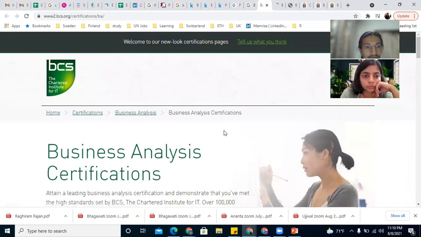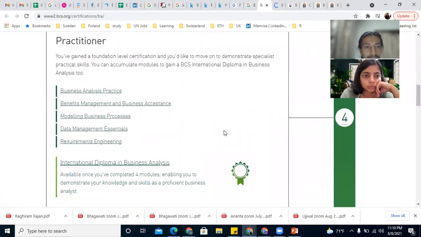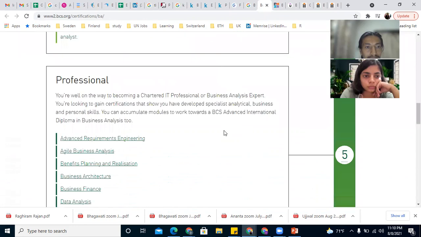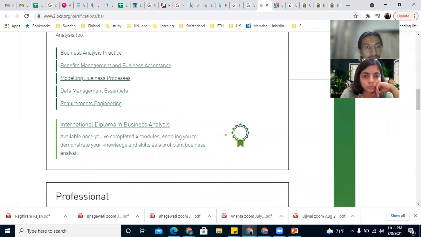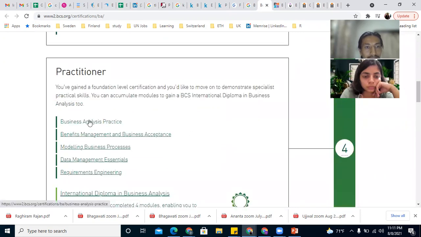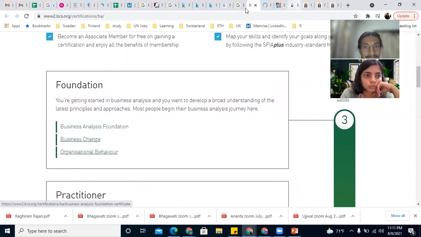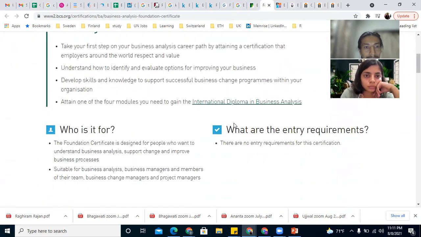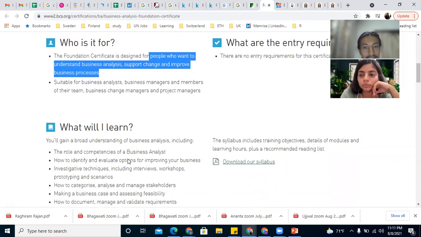So this is another platform, business analysis certification. Professional practitioner, foundation. Okay, this is for foundation level, for people who want to understand business analysis, support change, and improve business process. So this is again a business oriented certification rather than data oriented.